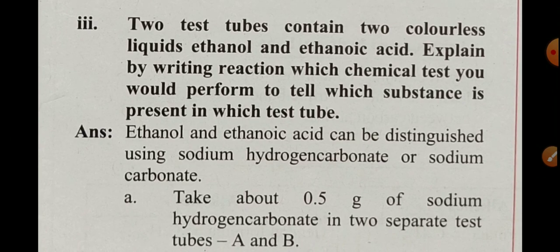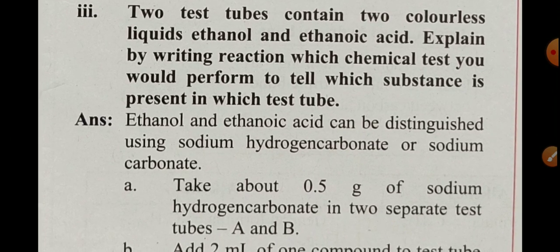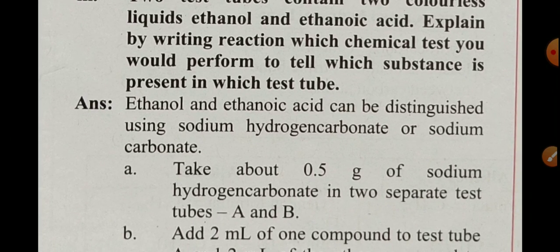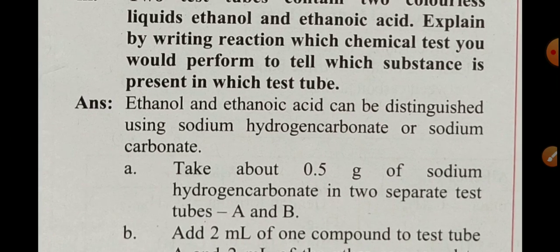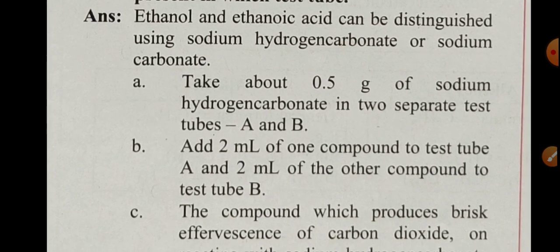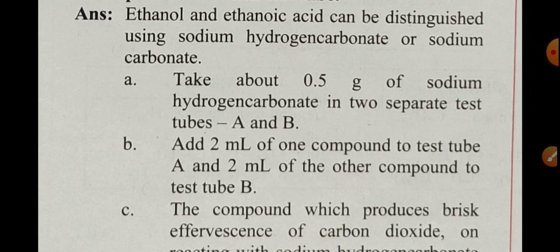Two test tubes contain 2 colorless liquids, ethanol and ethanoic acid. Both are colorless liquids. Remember this physical property. Explain by writing reaction which chemical test you would perform to tell which substance is present in which test tube. Both are colorless, so we cannot easily find this out. So which test is required here? Which is ethanol and which is ethanoic acid? Both are looking like water or colorless one. So see the answer of this.